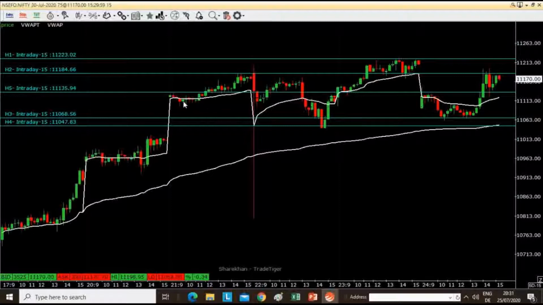If you see on VWAP, there has never been a day in the past 4 days where it has closed below VWAP. The first day, that is here, it closed above on 21st July. On 22nd, it went down but closed above. On 23rd, it just shot up and closed on the high. On 24th, you see a low forming, again closing above. So four times it has closed above. So we can expect a close below VWAP, which means weakness to continue on Monday.